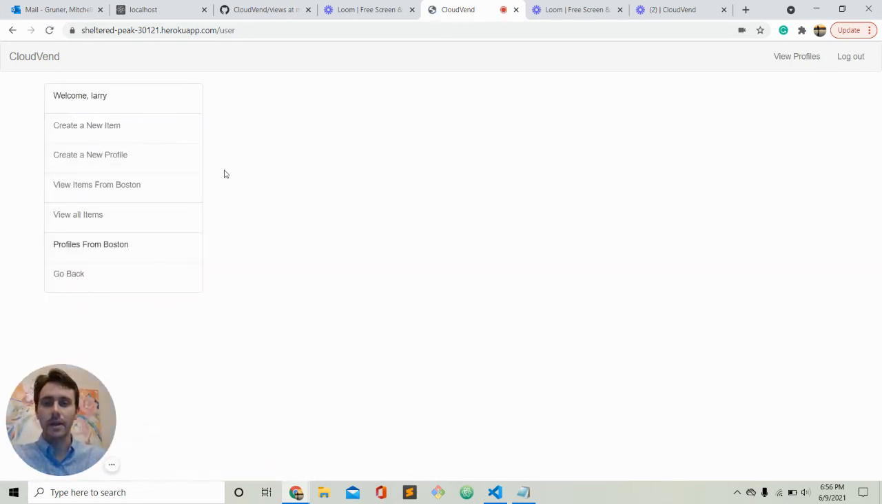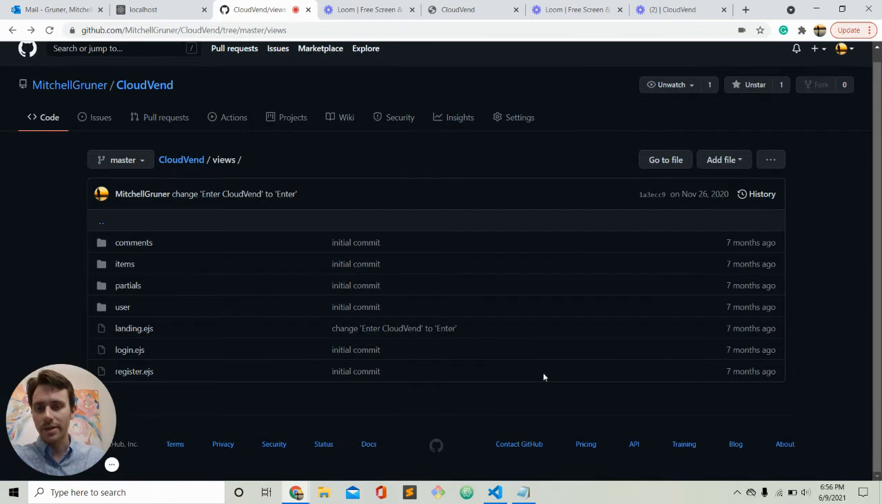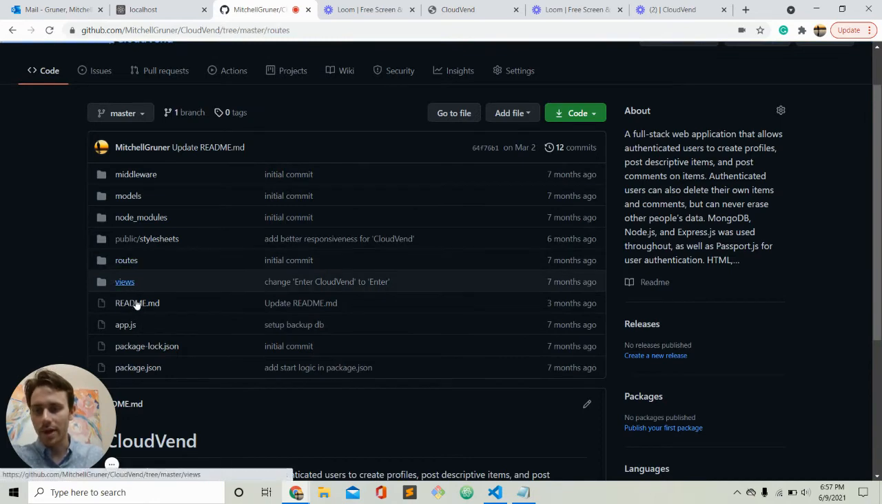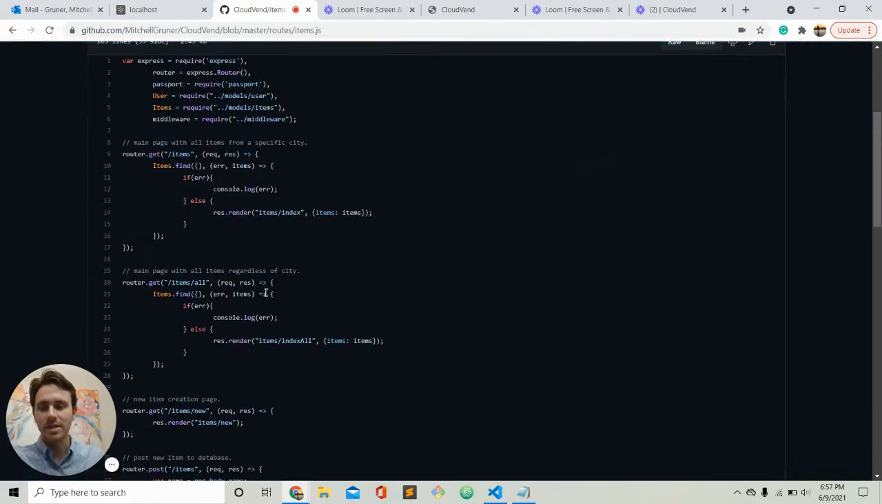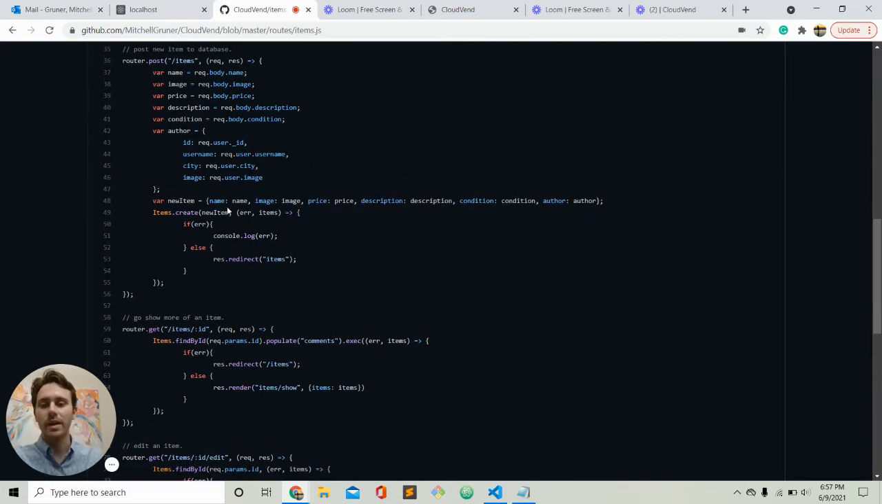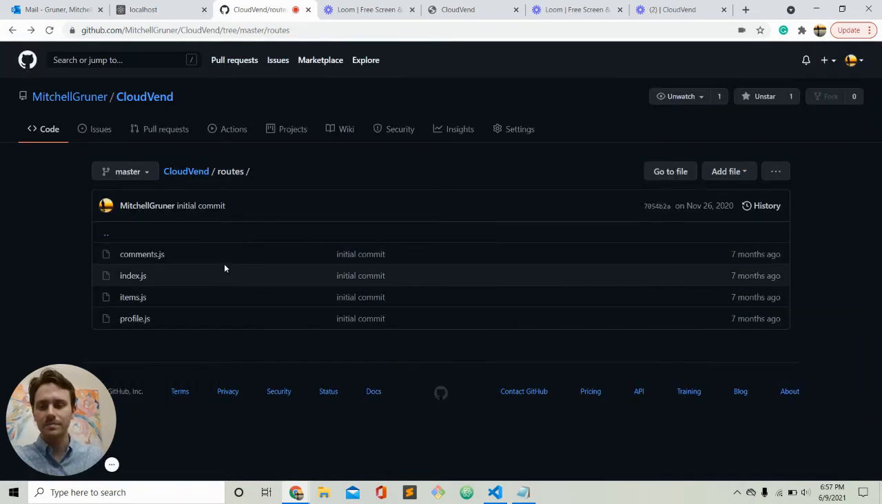Let's see, I'm going to go ahead and actually showcase the code since I am limited on time. So here's the code for CloudVend. I'm just going to go ahead and show how to create a new item and how to update it. So if you go to routes, then items.js, here's all the code. So I'm going to post an item with all these parameters. It's going to have the body.price. This is an HTML form. So it's going to take all these parameters, have it in a list, and then pass that list into items.create. And this items.create is in models items.